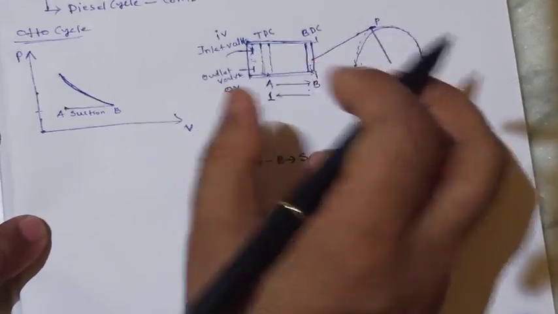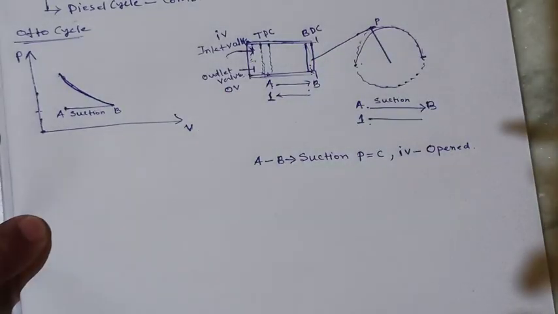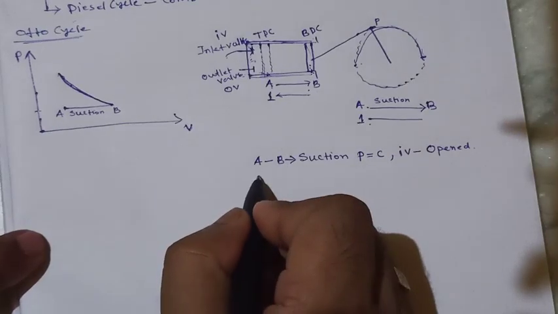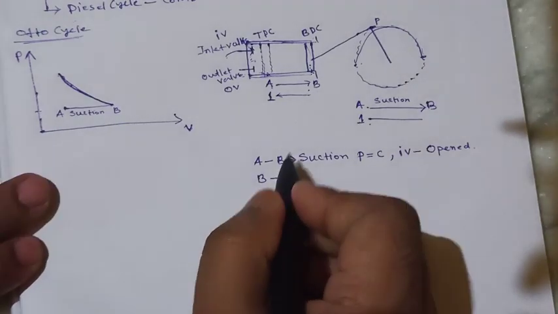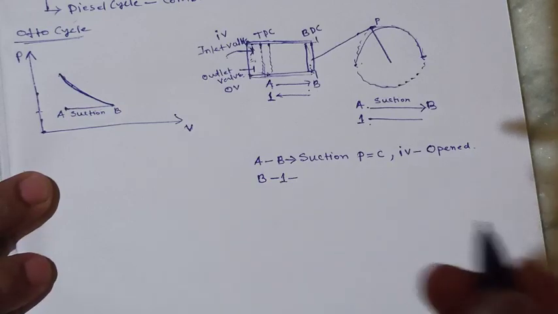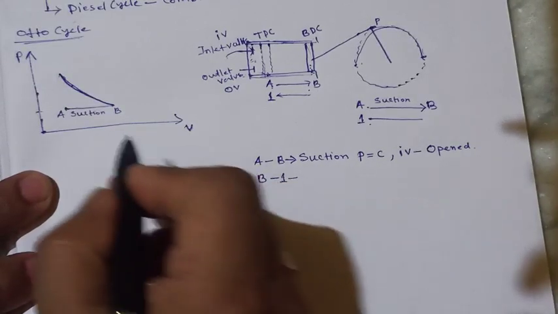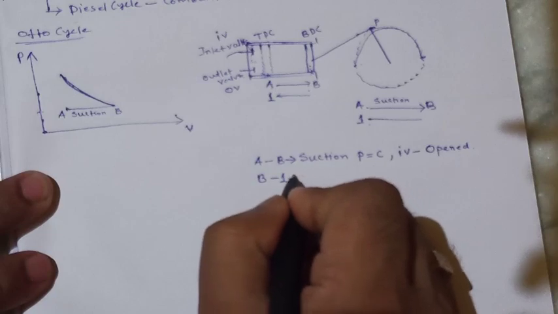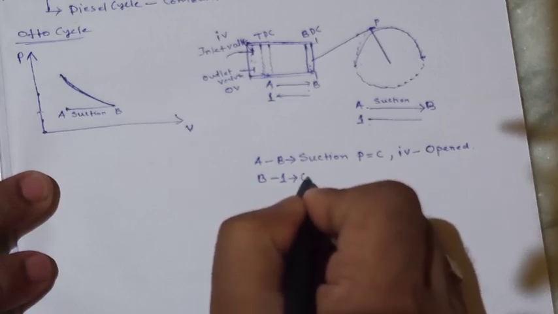So this is the adiabatic process. So this process B to 1 is called the compression process.